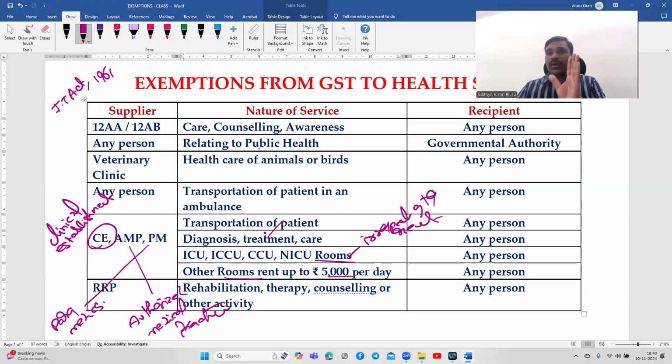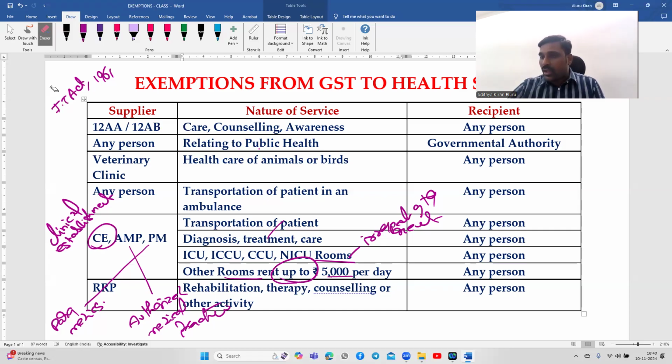Okay, remember the hospital room rent of 5,000. Within the hospital, which room rents are 5,000? Normal room rents are 5,000. For ICU rooms, at any consideration, GST is exempted. For other rooms, rent up to rupees 5,000 per day is exempted. More than 5,000, it is taxable.